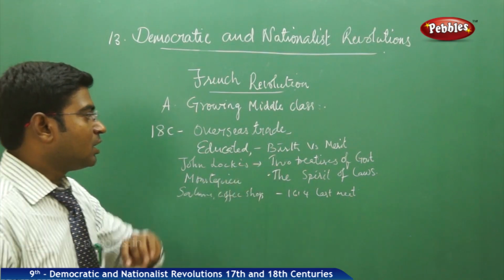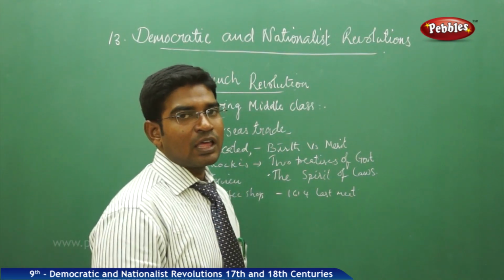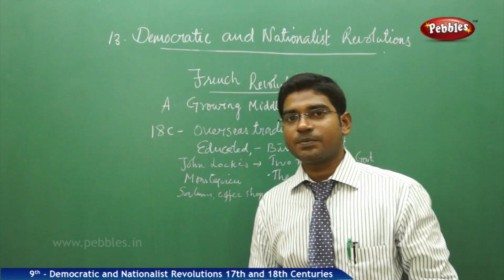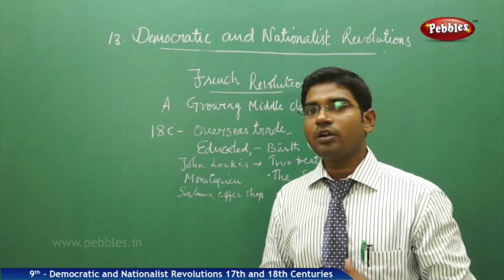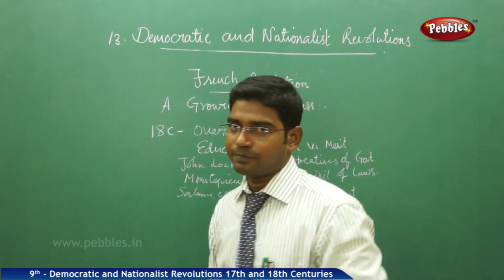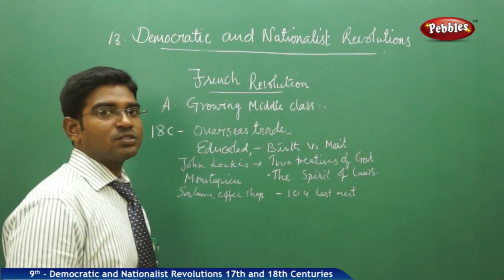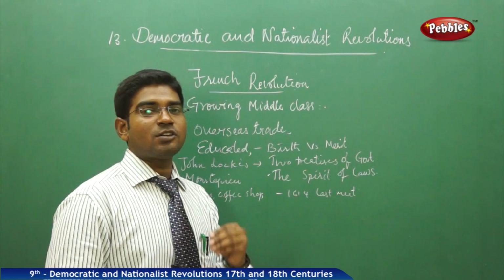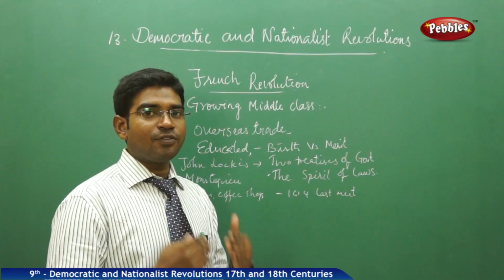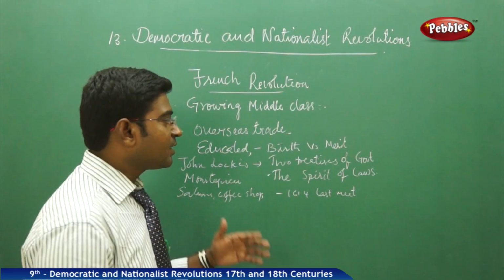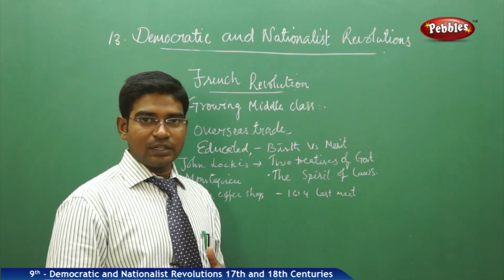The book name is Two Treatises of Government, questioning that all men are equal and there are no special privileges guaranteed by God to any particular community of people. So why do we have discrimination in the process of taxation, and why are special privileges given only to estate 1 and estate 2? And obviously it increases the burden on the people of the third estate.